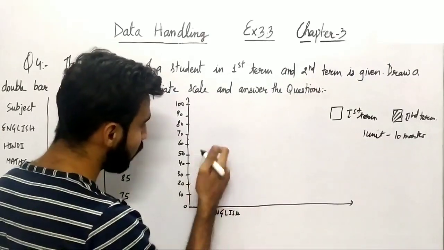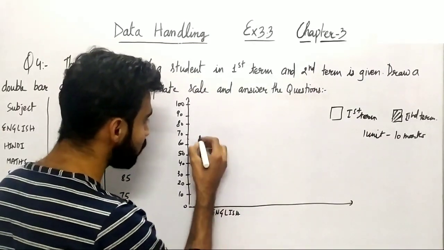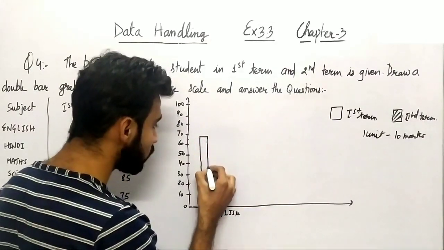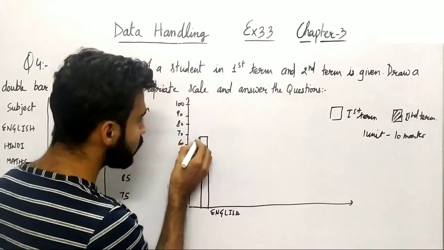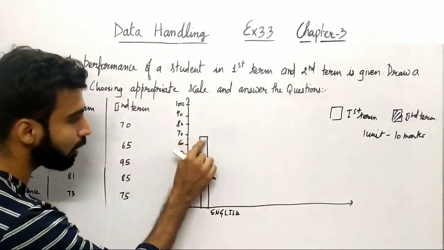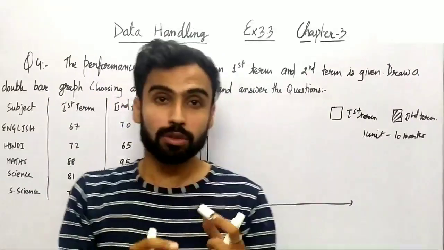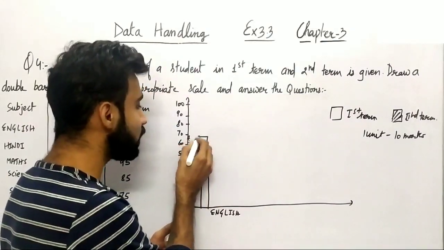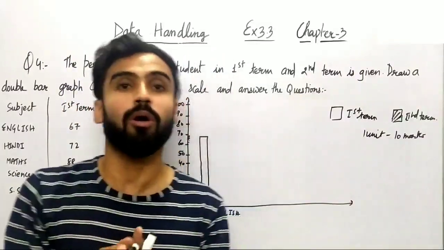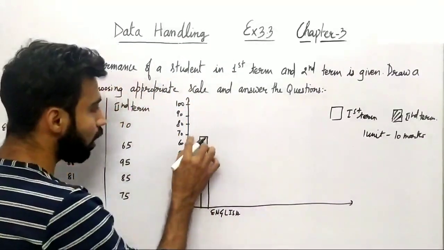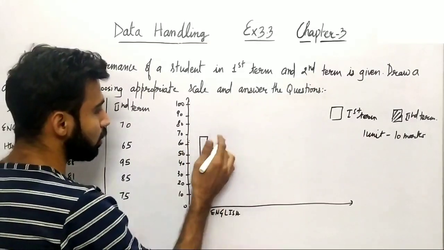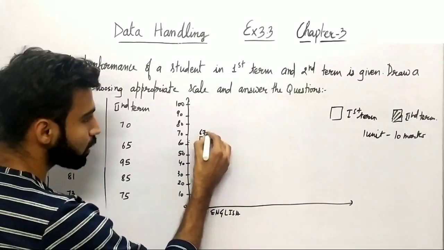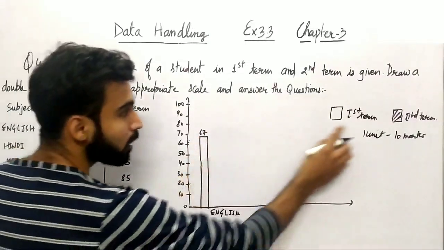So you can draw the bar of a straight line with the help of a scale. I'm just drawing it without the help of scale, right? So let me just take it somewhere just below 70. So 67 is somewhere around here. When you draw on a graph, there are a number of lines representing the values, so you can take it easily. So it is quite easy to draw on a graph actually, right? So now I'm just drawing it on a table chart. You can see now 67 is here. So let me just write 67 above it. Now you can see it represents the first term.